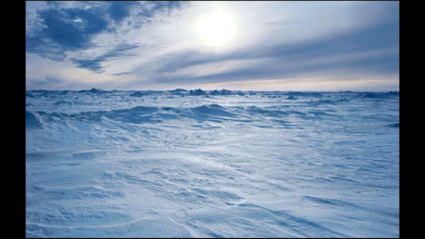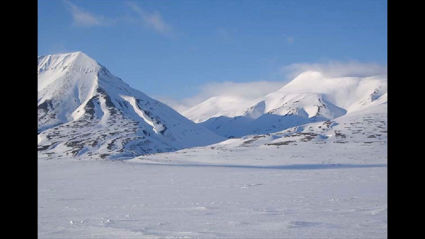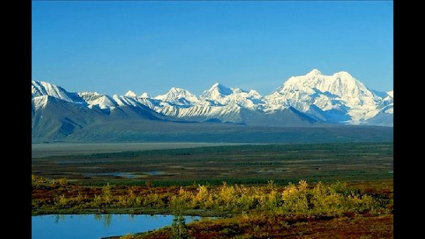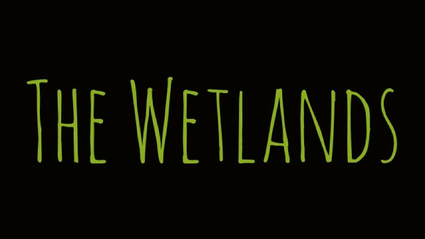In the winter, the temperature can reach negative 50 degrees Fahrenheit. Summer temperatures rarely get above 50 degrees Fahrenheit, just enough to thaw the surface of the ground. In the summer, the soil becomes very soggy from melted snow and rain. The moisture sinks into the ground, which is called permafrost.